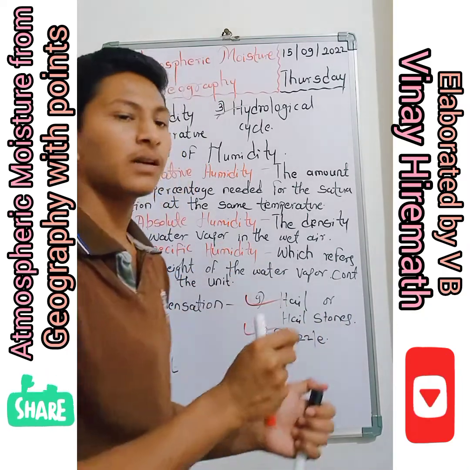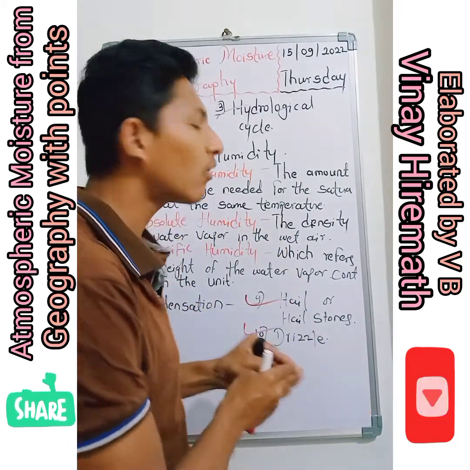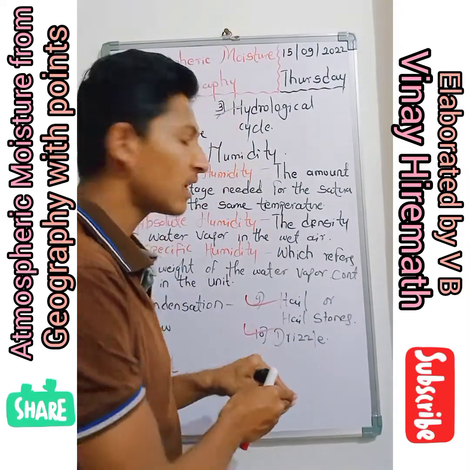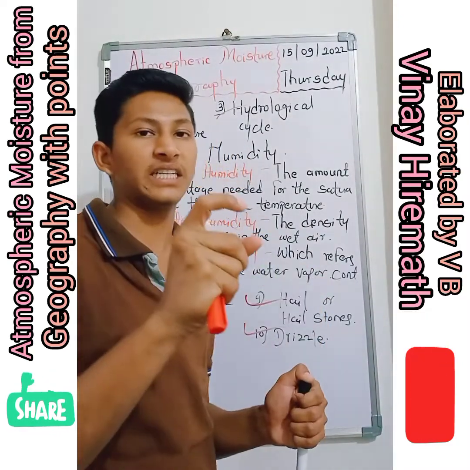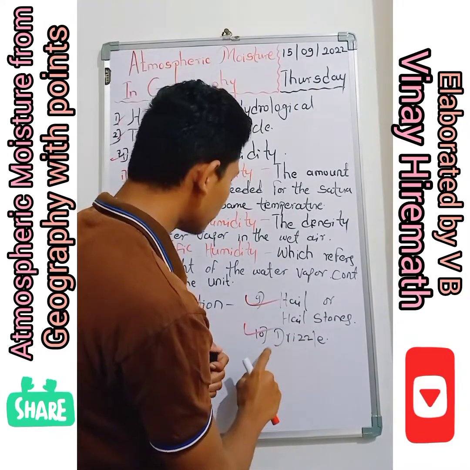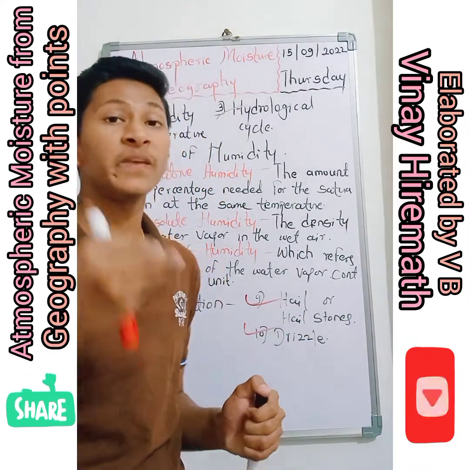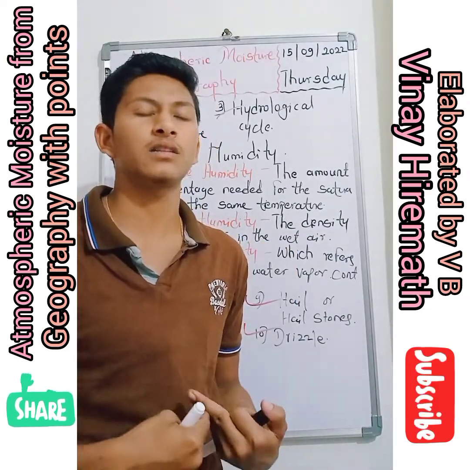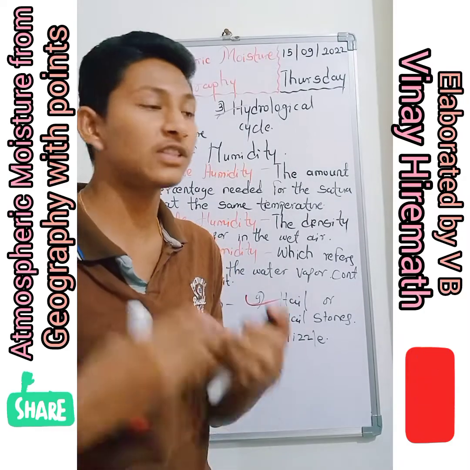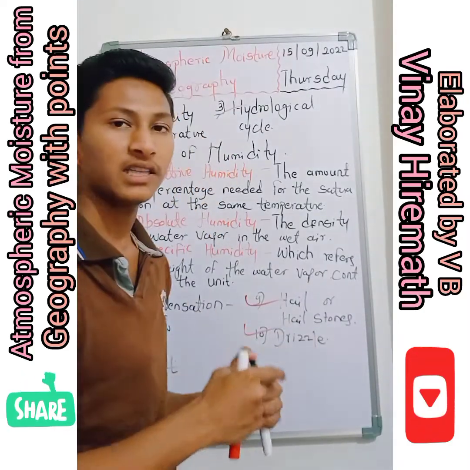Hail is nothing but the ice pieces which touch the earth's surface, the precipitation in ice pieces, that we call hail or hailstones. And drizzle is nothing but the floor-like water drops which come towards the earth in the form of rainfall, that we call the drizzle.